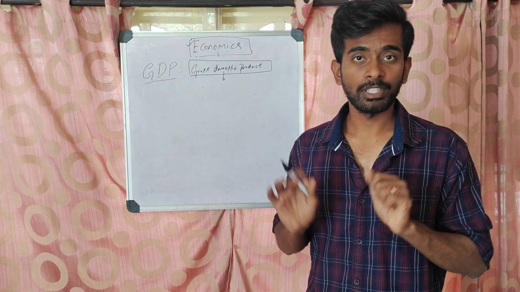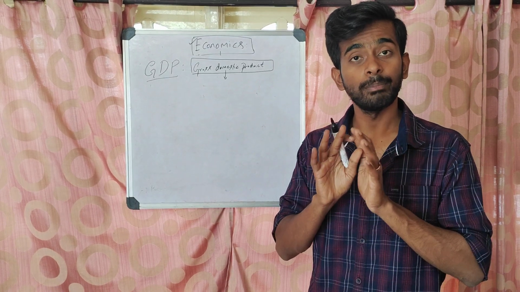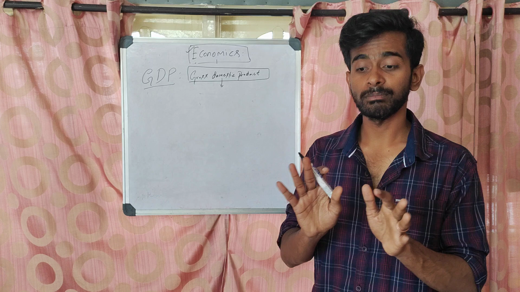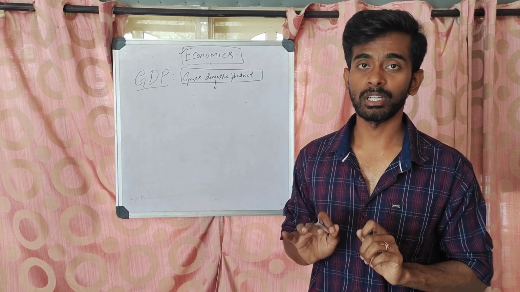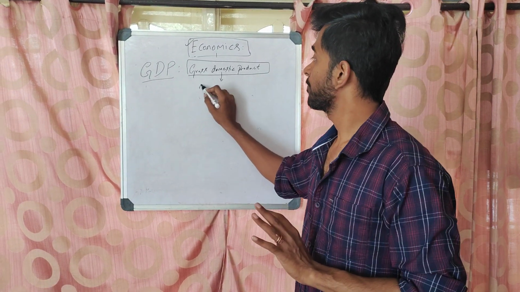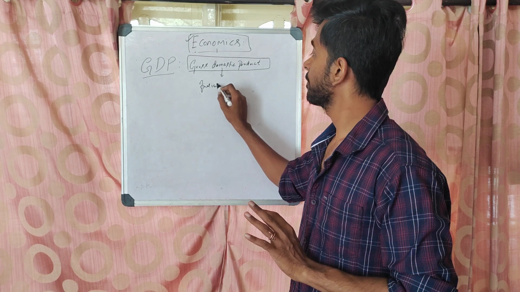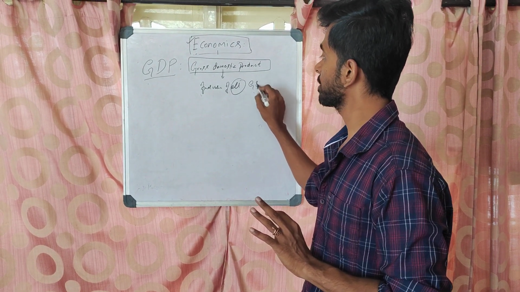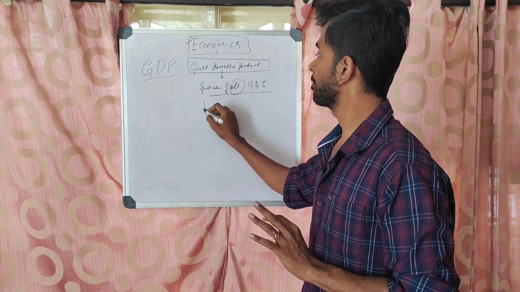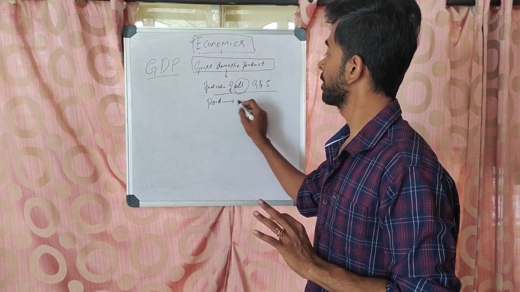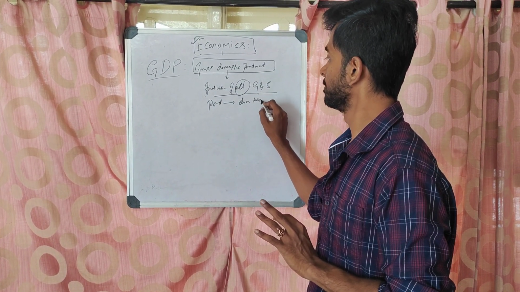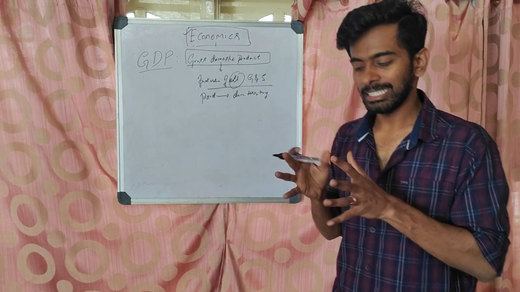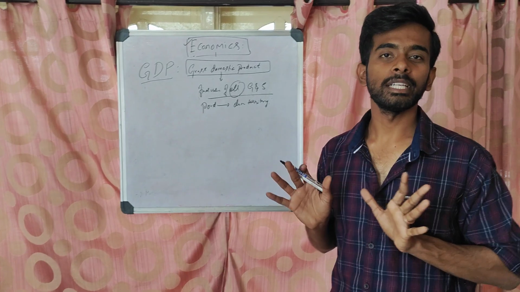You stick to this definition because it is useful in many ways. If you understand this definition very carefully, you can eliminate some options in MCQs and all. That is, the final value of all goods and services produced in a domestic territory is GDP. That is basically what is produced in our domestic territory.